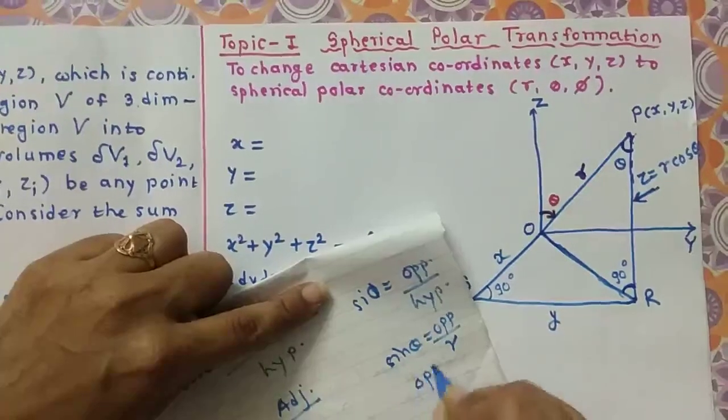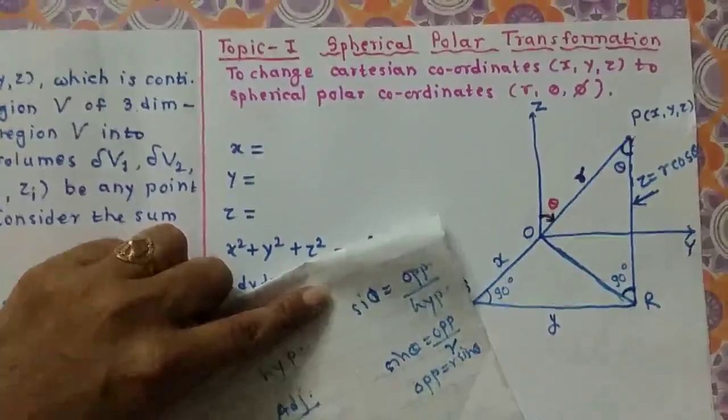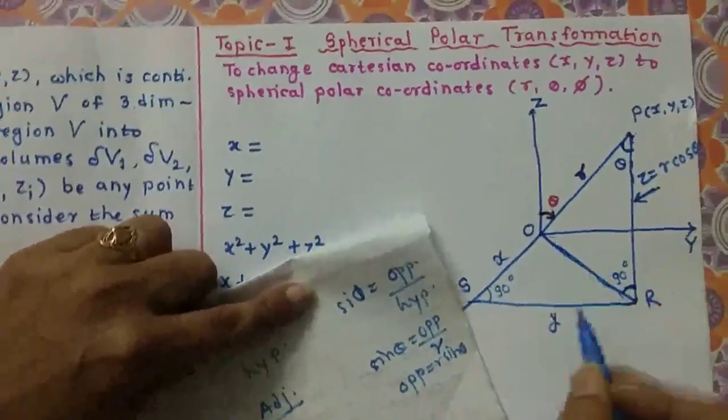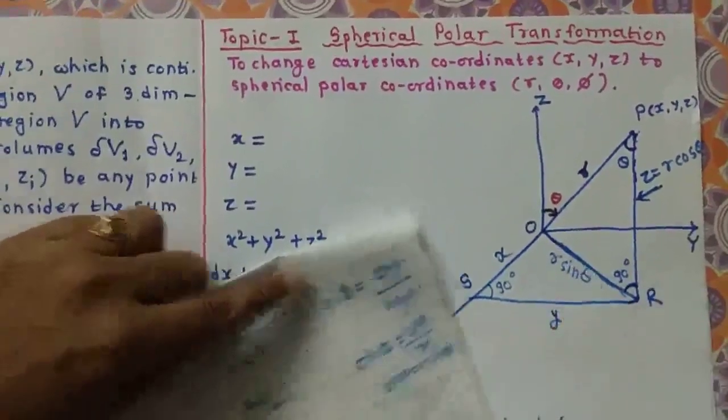So this opposite side becomes r sine theta, right? So this OR is r sine theta.